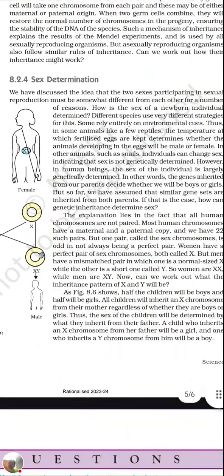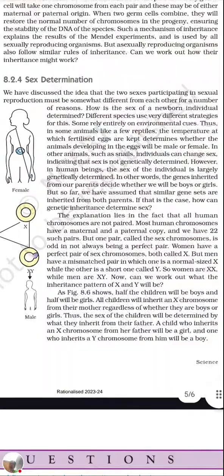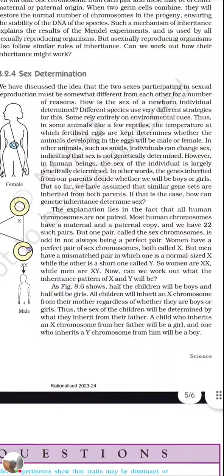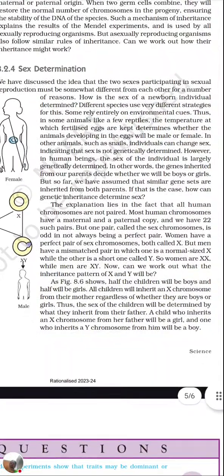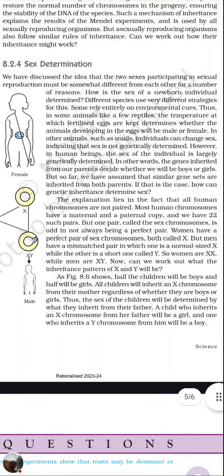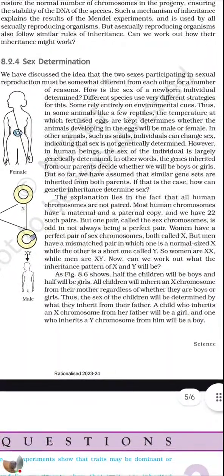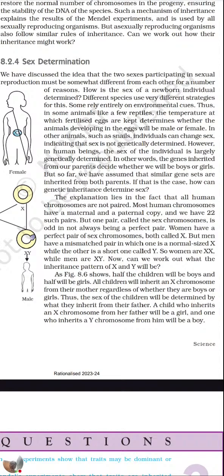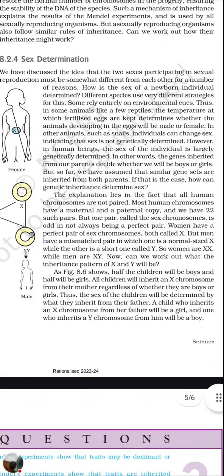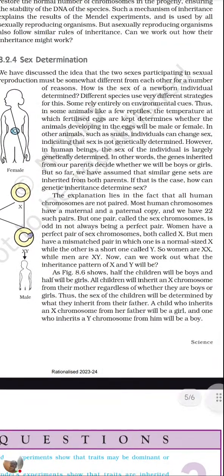Now the sex determination, already you did it. We have discussed the idea that the two sexes participating in sexual reproduction must be somewhat different from each other for a reason. How is the sex of a newborn determined? From this paragraph, you need to remember some points. Different species use different strategies for this. Different species, how they have given, different species use this strategy.